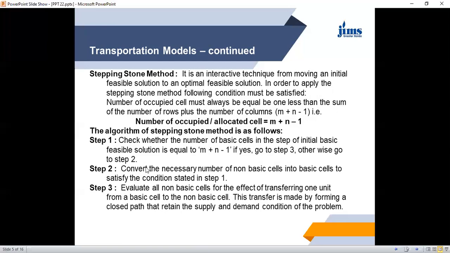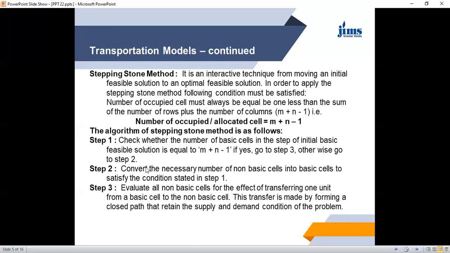Step 2 is that if the number of occupied cells is less than m plus n minus 1, then we convert the non-basic cells into basic cells by allocating an infinitesimally small quantity, epsilon, in that cell.